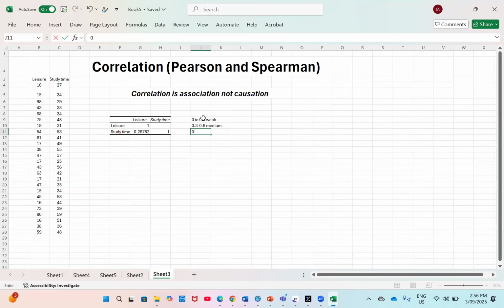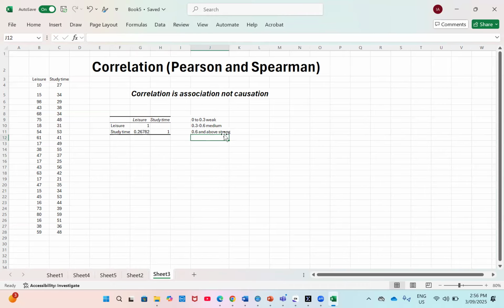And then depending once again on the criteria that you are using, if it's 0.6 and above, it's considered to be strong. But once again, there are two forms of correlation. So what I've shown is when it is positive, and I'm looking at it from the absolute values. When your correlation coefficient is positive, that means the two variables that you are looking at are moving in the same direction. In other words, as one moves up, the other one also moves up. When one comes down, the other one also comes down.